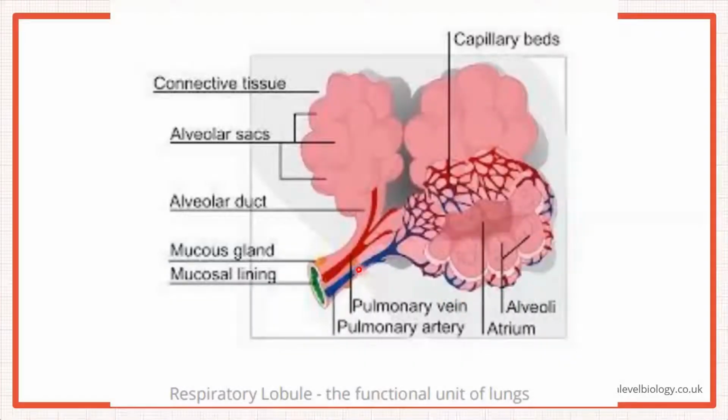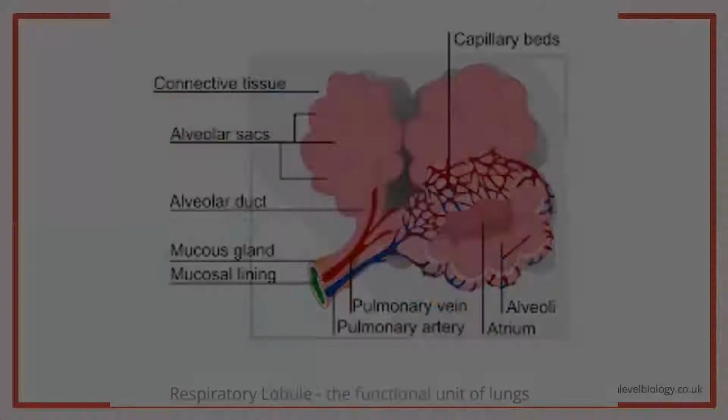This is another view. So you can look at the connective tissue. Then you can look at the alveolar sacs. Okay, this is the alveolar duct. Then you can look at the mucous gland as well, mucosal lining. So mucous gland would secrete the mucus, but this is the lumen. Okay, and then you can look at the pulmonary artery here, the blue one, and the pulmonary vein. This is the whole capillary bed that surrounds the alveoli. Right, so this is the site of gases exchange. Yeah, so gases exchange takes place here. So alveolar duct and alveoli, both of these are involved.